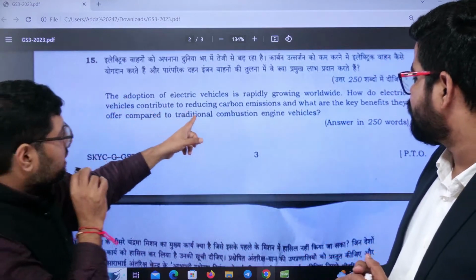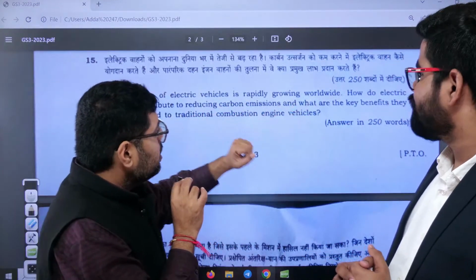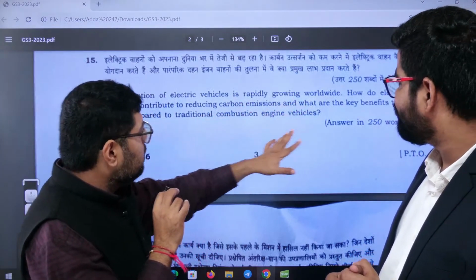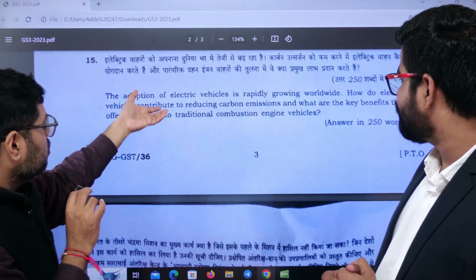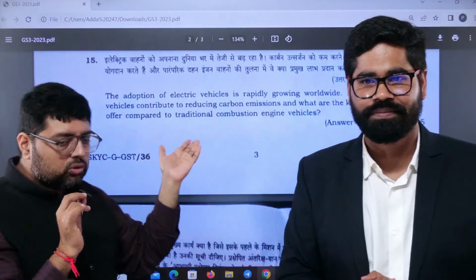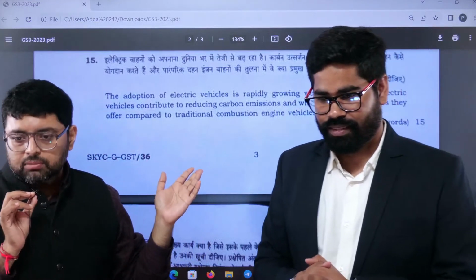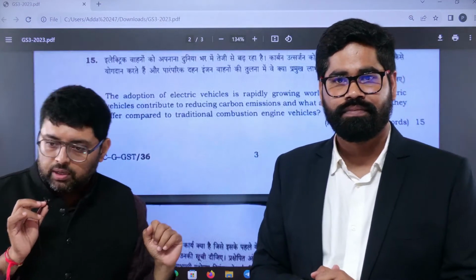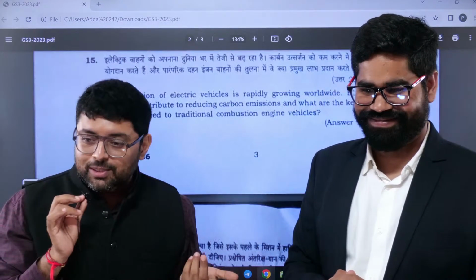The adoption of electric vehicle is rapidly growing worldwide. How do electric vehicles contribute to reducing carbon emission, and what are the key benefits they offer compared to traditional combustion engine vehicles? So ultimately this question is on electric vehicles. You must know some schemes also where government is emphasizing, like the FAME scheme is a very famous scheme. The name itself is FAME, so it is very famous.